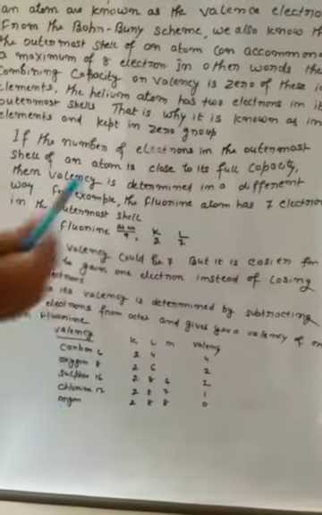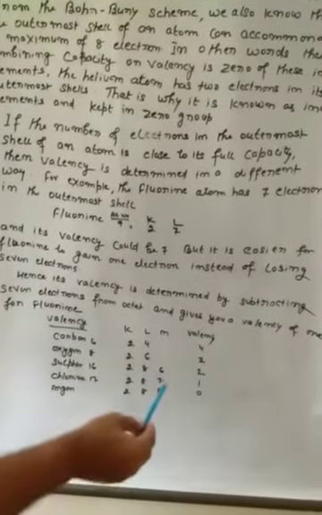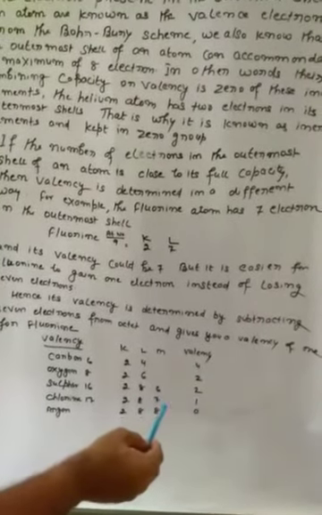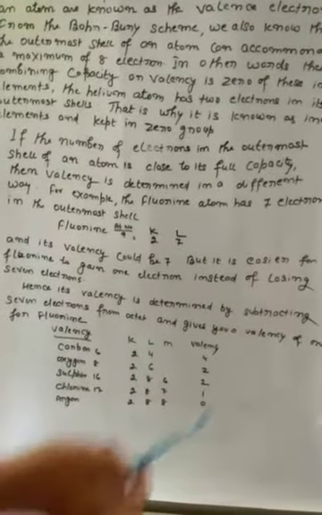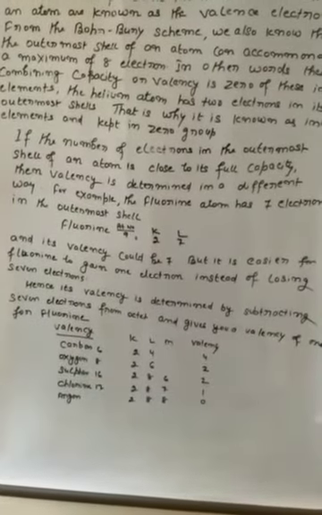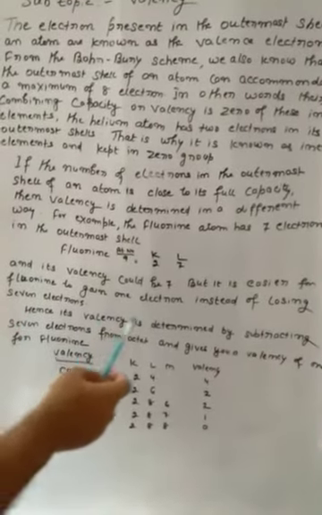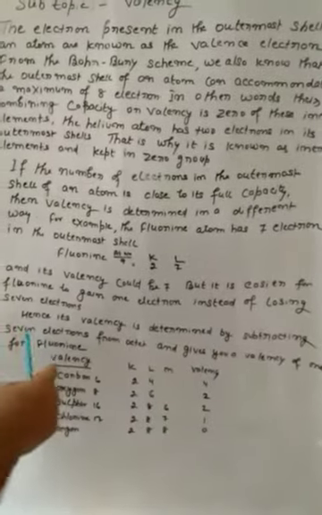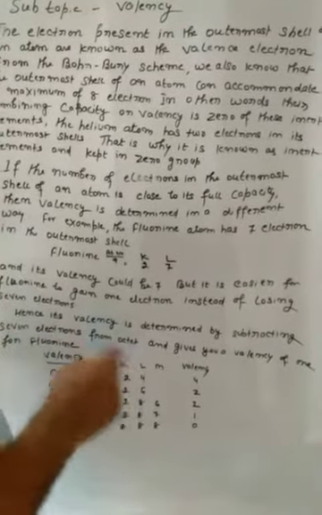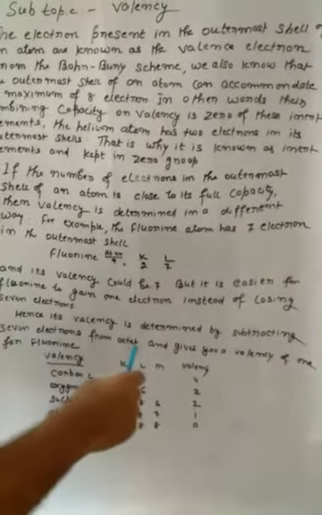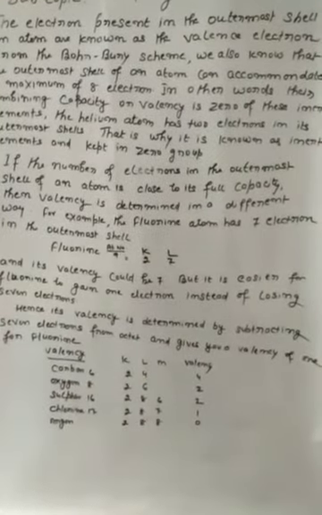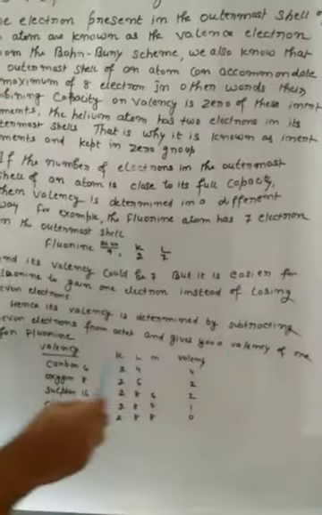It is very easy to gain 1 electron in comparison to losing 7 electrons. So gaining 1 electron gives the valency. Hence, its valency is determined by subtracting the 7 electrons from the octet: 8 minus 7 gives 1, which is the valency of fluorine.